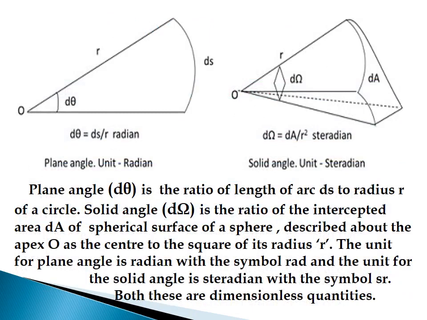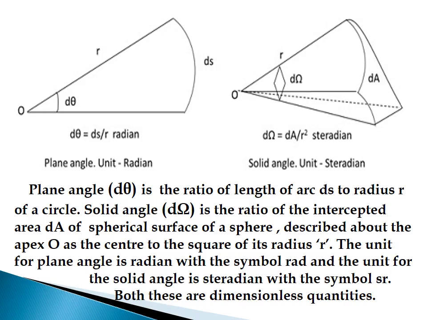First one is plane angle. Consider a part of a circle as shown in the first figure. Let small letter r be the radius of the circle and ds be the length of the arc. Then plane angle is defined as the ratio of the length of the arc ds to the radius r. Plane angle is represented by d theta. Mathematically, it can be written as d theta is equal to ds divided by r.